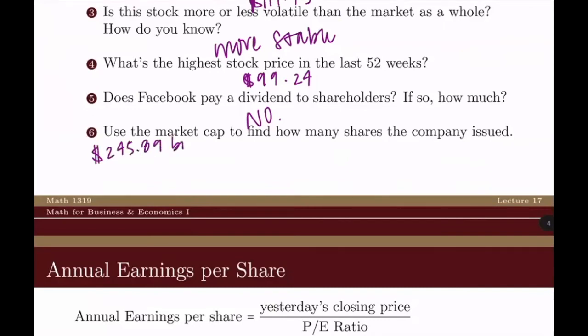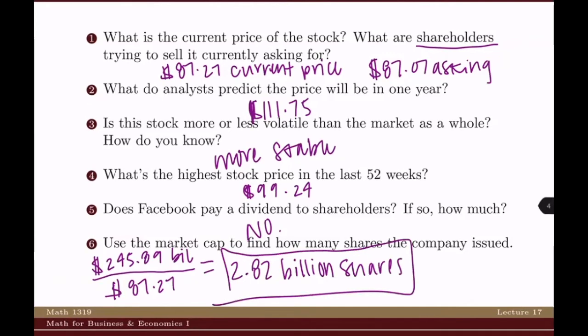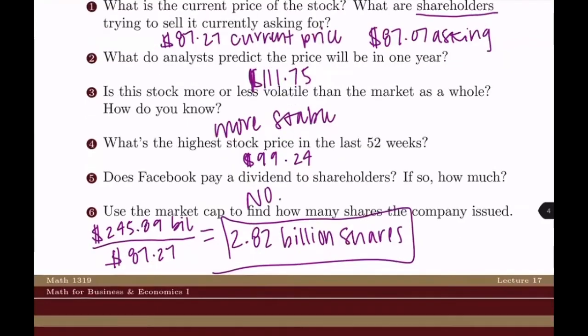And then we want to divide it by the current price of the shares, $87.27 from number 1. And that's going to be equal to about 2.82 billion shares. And that's it. So stock problems are essentially just reading the chart.